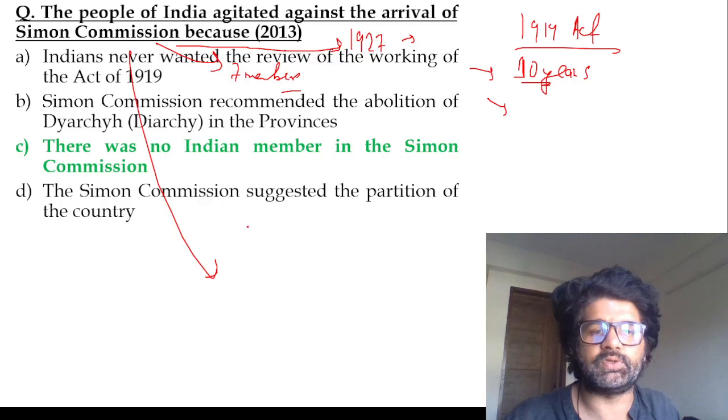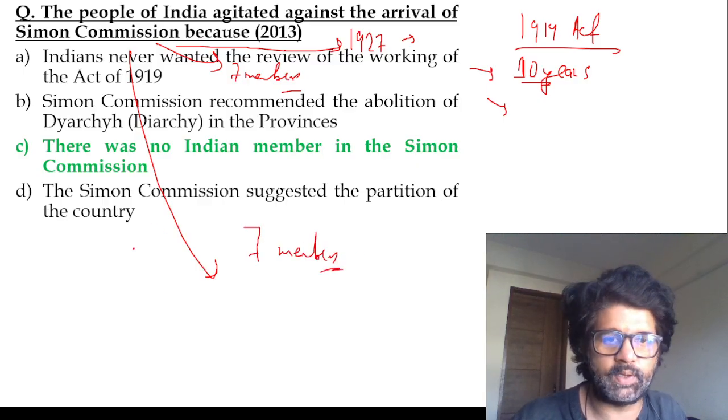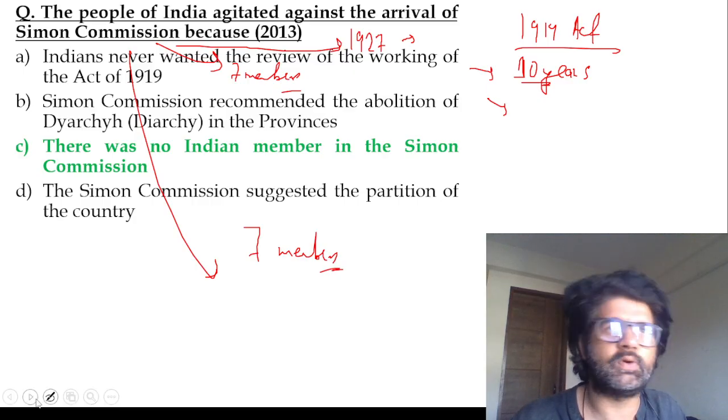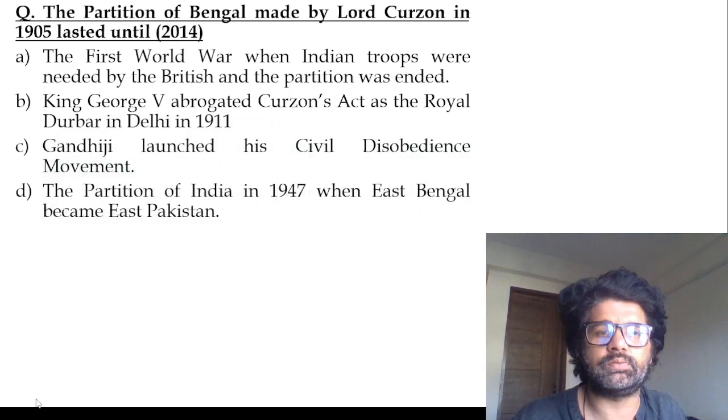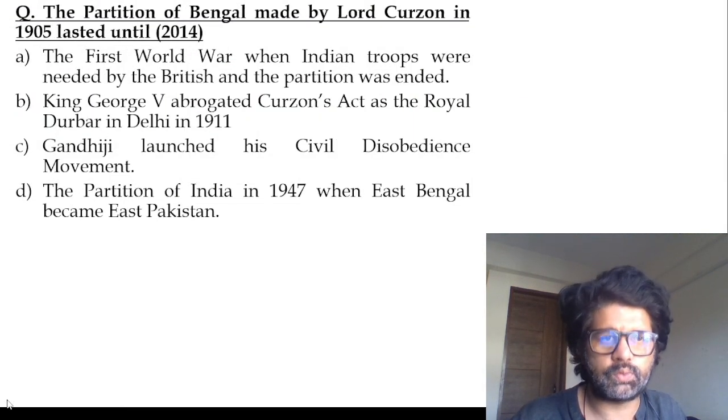They did not want another government to send a commission, so they sent it early. Simon Commission, 7-member commission, guys. No Indian, so that's why protest happened. Lala Lajpat Rai protested and he died due to lathi charge. So this question is done, right?